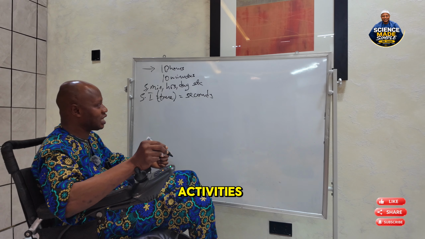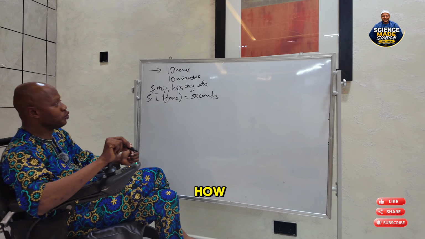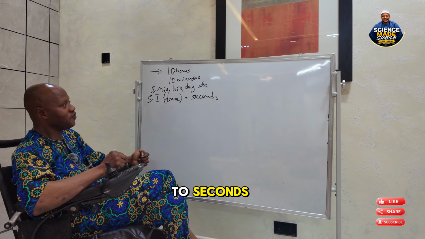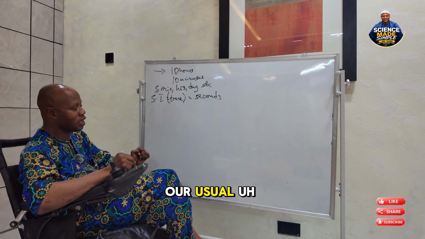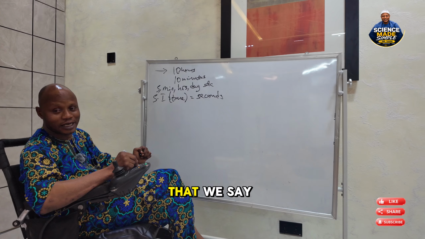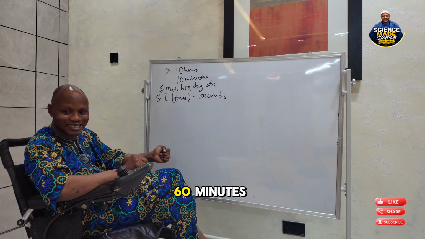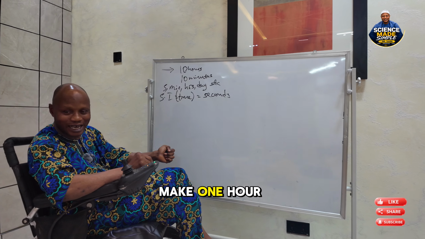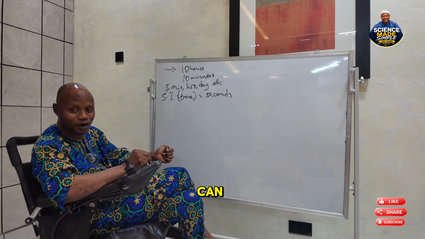So in our daily activities, let's say we have 5 minutes. How do we convert from minutes to seconds, from hours to seconds, from days to seconds? Don't forget our usual timetable: 60 seconds make 1 minute, 60 minutes make 1 hour, 24 hours make 1 day, and so on. I think you can all remember that.